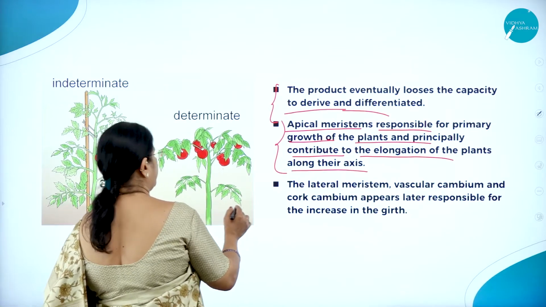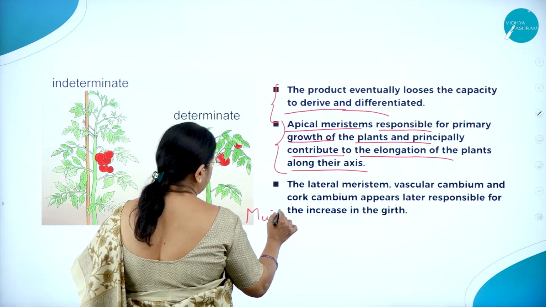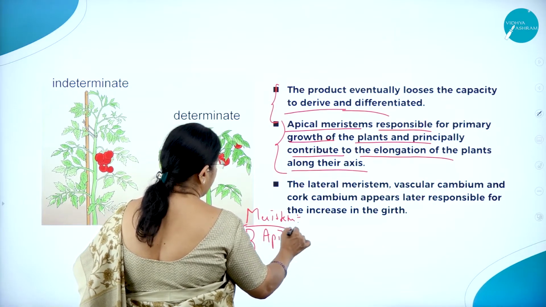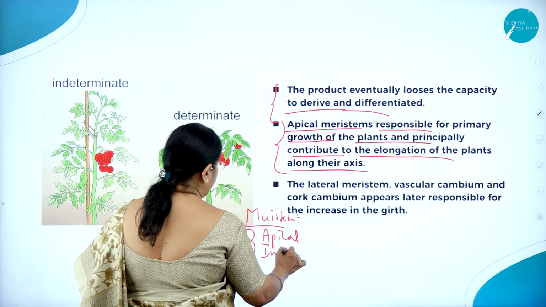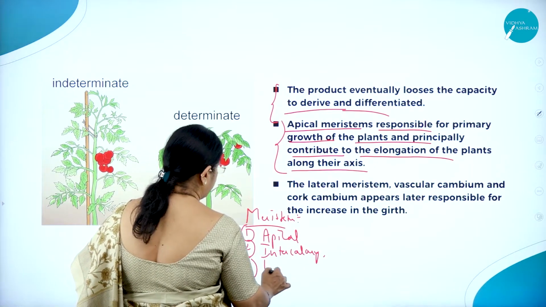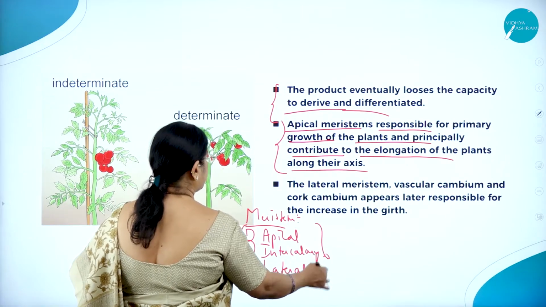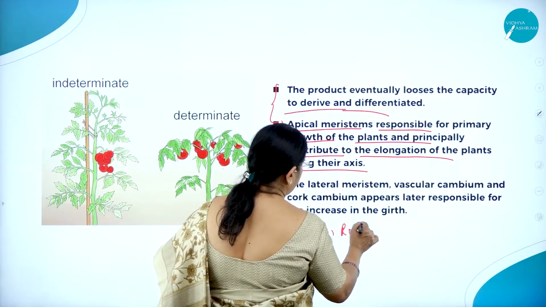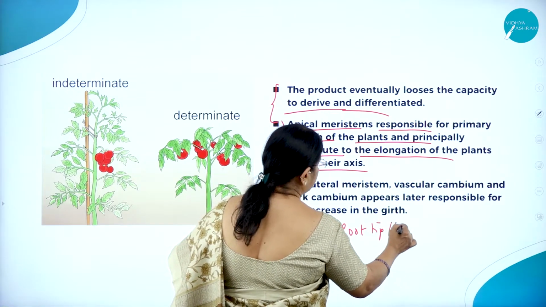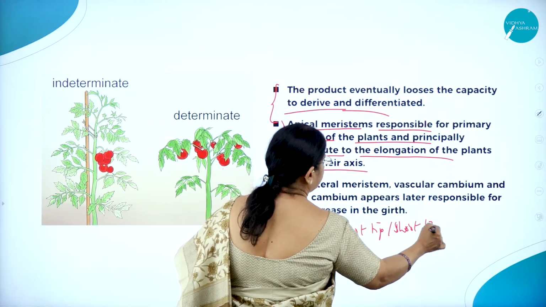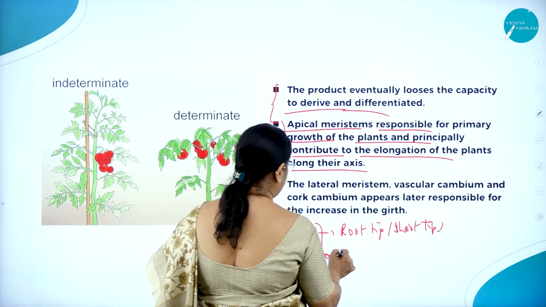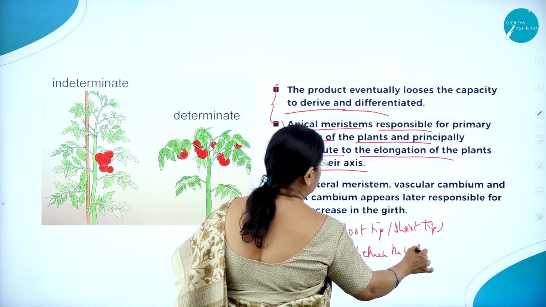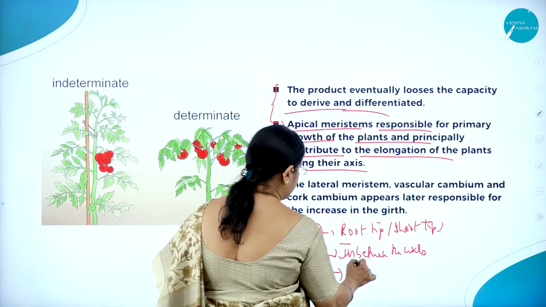Hope you have already studied about the meristematic tissues. The meristems are of three types: apical meristems, intercalary meristems and the lateral meristems. So these are the three types. Apical meristems are usually found in the root tip and the shoot tip. Intercalary, that is in between the nodes. And lateral sides.